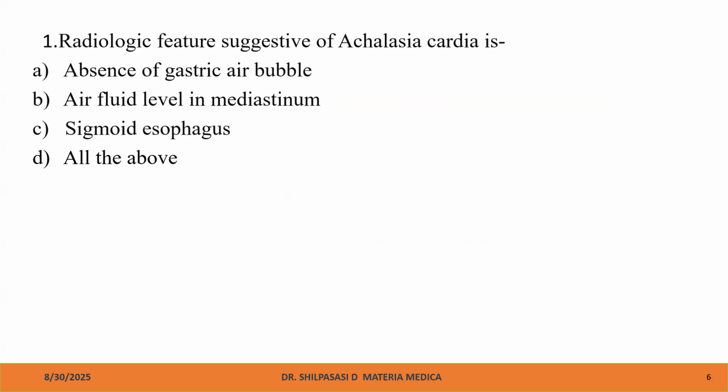So next we will be entering into MCQs. Okay, so a radiological feature suggestive of achalasia cardia is: absence of gastric air bubble or fundic air bubble, air fluid level in the mediastinum, sigmoid esophagus, or all of the above. Yeah, the answer is option D.